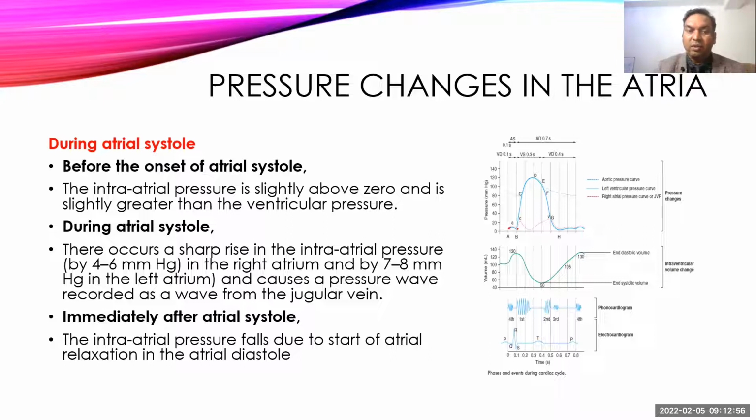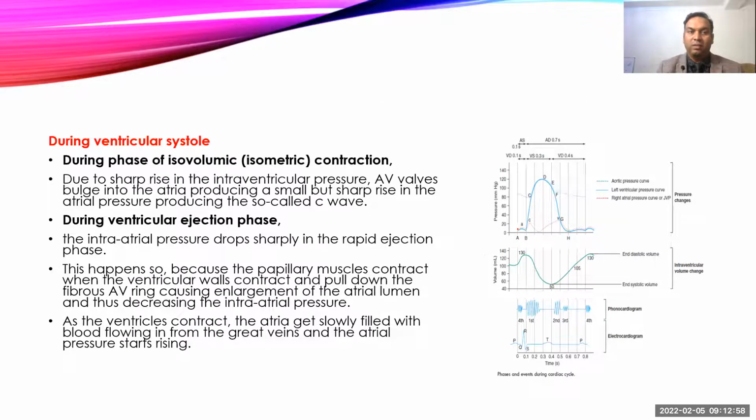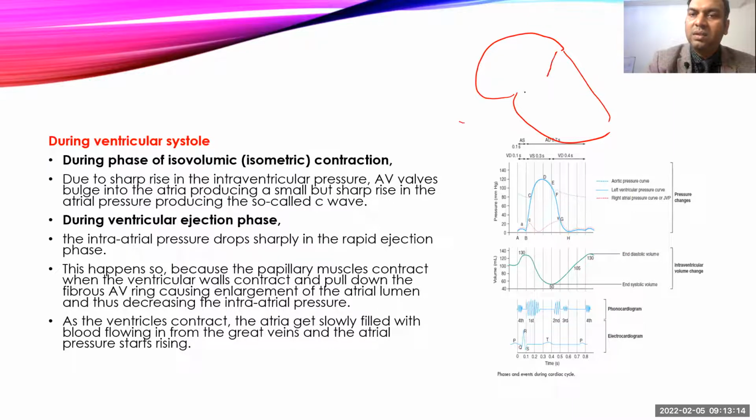Now that isovolumetric contraction is ventricular systole. During isovolumetric contraction, there is a bulging of the AV wall into the atria. This is the atria, this is the ventricle, and this ventricle is guarded by this AV wall.